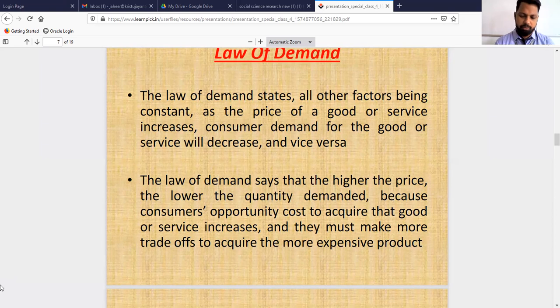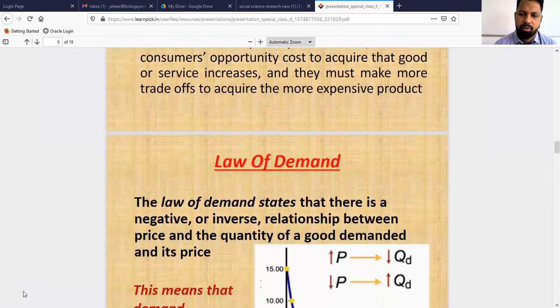means that if all other factors which determine individual household demand are equal or constant, increasing the price of a particular commodity will always lead to a fall in the demand for that commodity, and a fall in the price of a particular commodity will always lead to an increase in the quantity demanded for that commodity. So a higher price always leads to lesser quantity demanded, and a lesser price always leads to higher quantity demanded. Which means there exists an inverse relationship between the price of the commodity and the quantity demanded of that commodity.